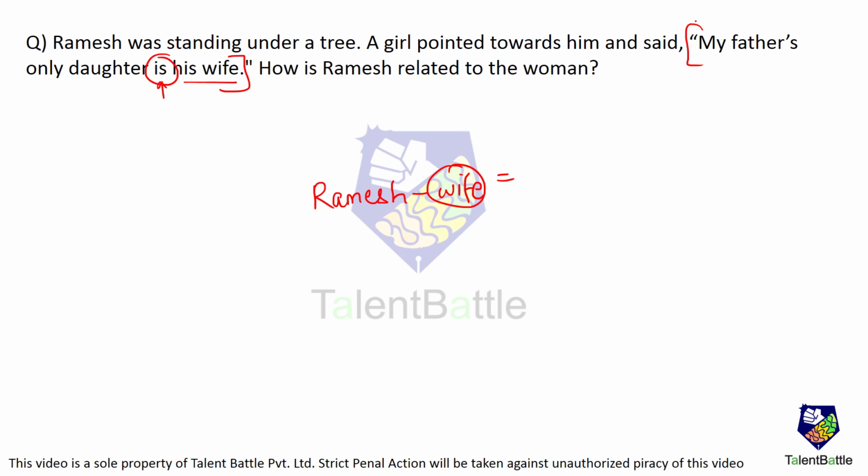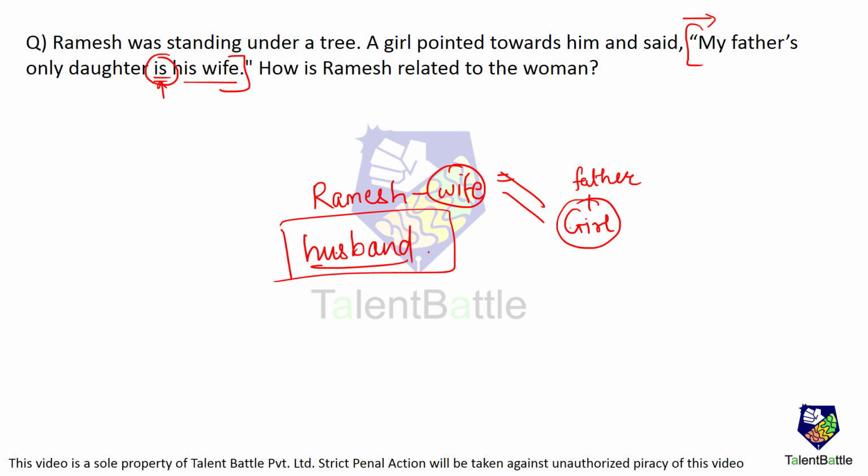So now we are going to trace the sentence from the start. My father's. Whose father's? The girl's father. So let us say this is the girl and this is the father of the girl. Okay. My father's only daughter. That means the girl herself. So that means this girl is the wife of Ramesh. So how is Ramesh related to the woman? Ramesh is the husband of the woman. Okay, answer is husband.